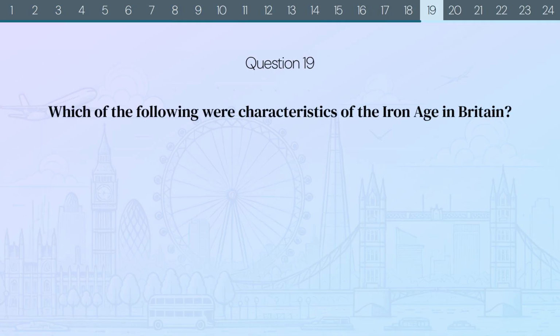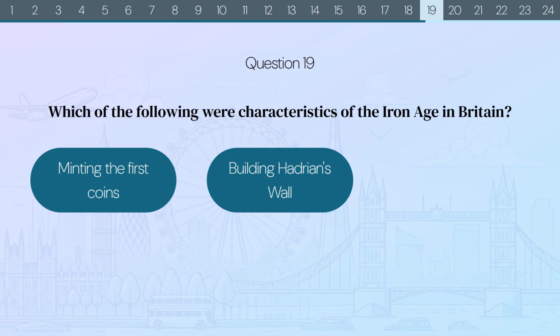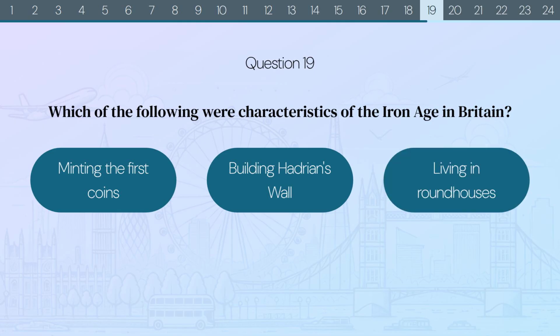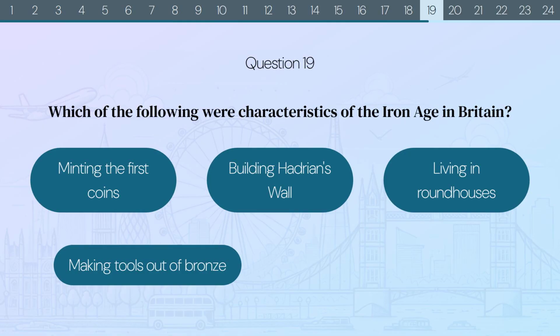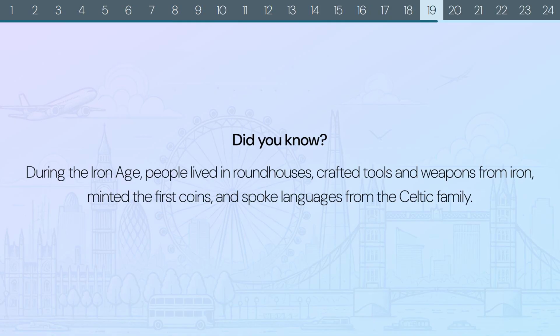Question 19. Which of the following were characteristics of the Iron Age in Britain? Minting the first coins, building Hadrian's Wall, living in roundhouses, making tools out of bronze, or speaking a Celtic language? The correct answers are minting the first coins, living in roundhouses, and speaking a Celtic language. Did you know? During the Iron Age, people lived in roundhouses, crafted tools and weapons from iron, minted the first coins, and spoke languages from the Celtic family.